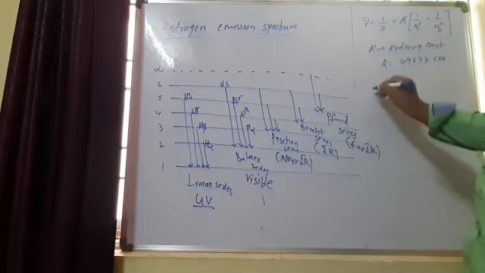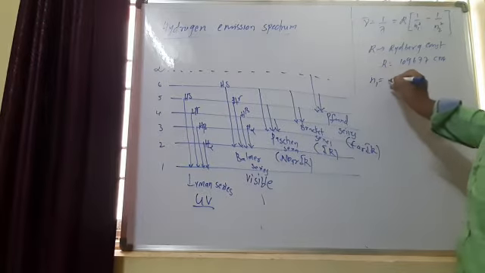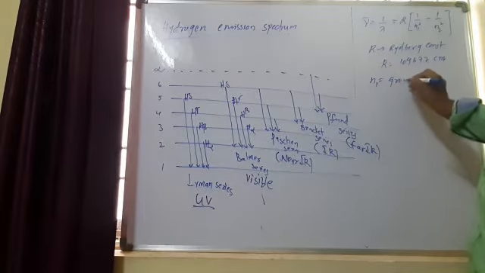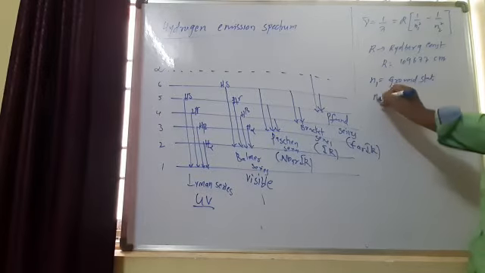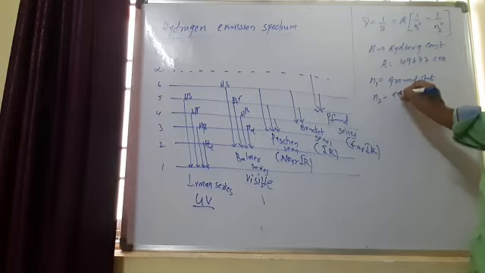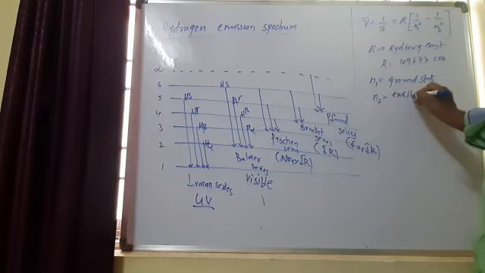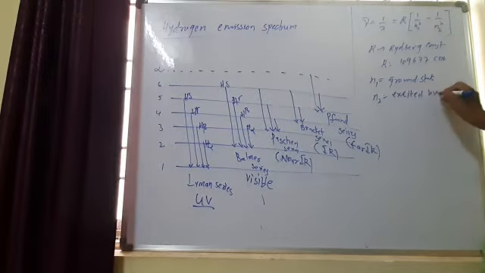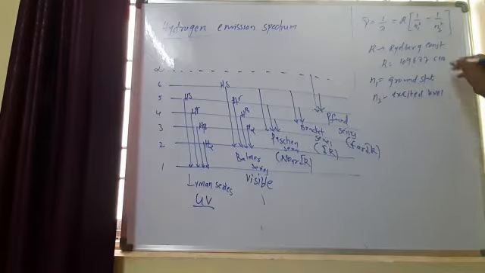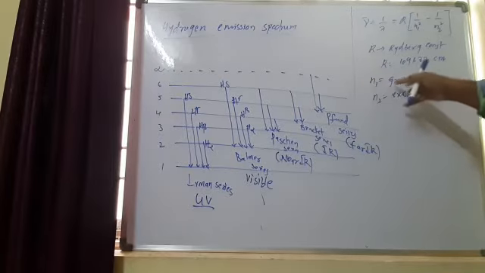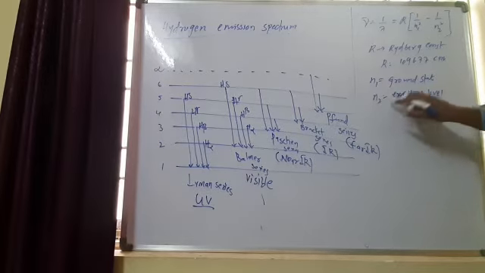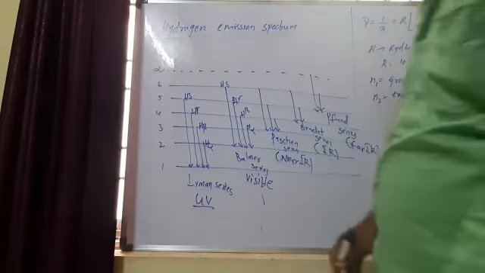N1 is the ground state or ground level, and N2 is the excited level. For every series the ground state is common and fixed, but N2 may change.